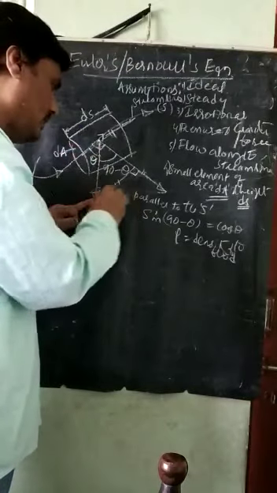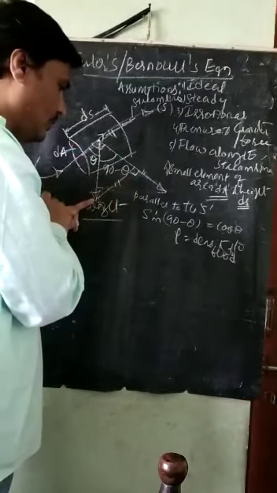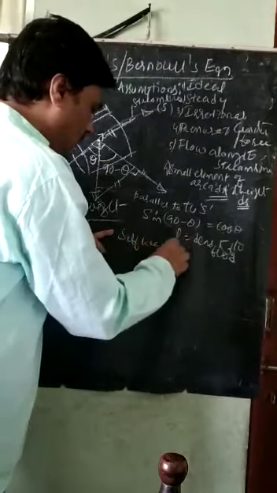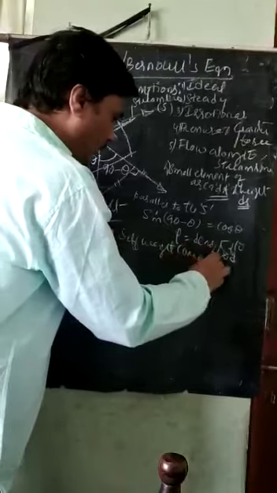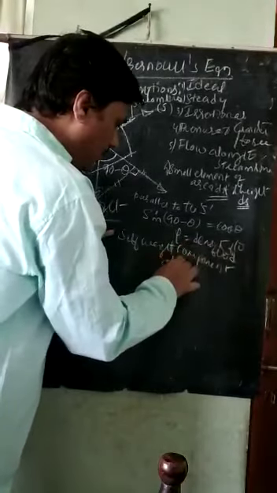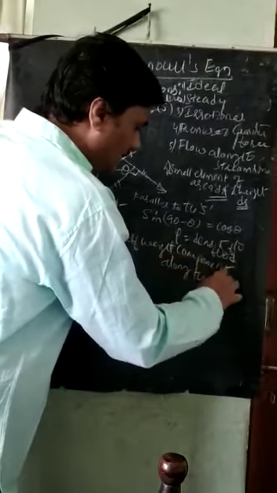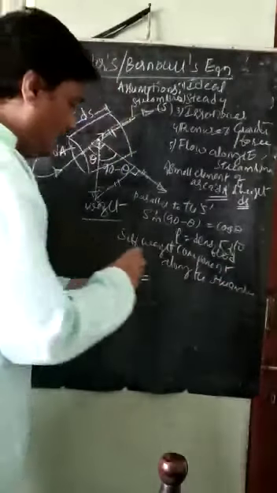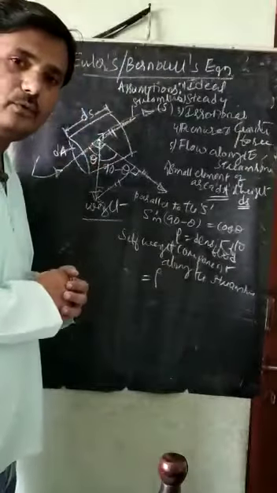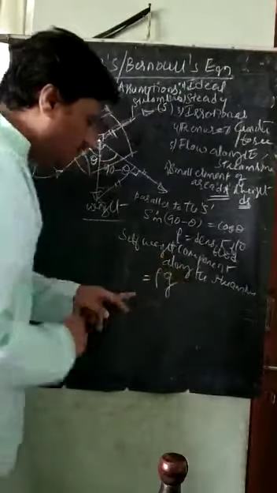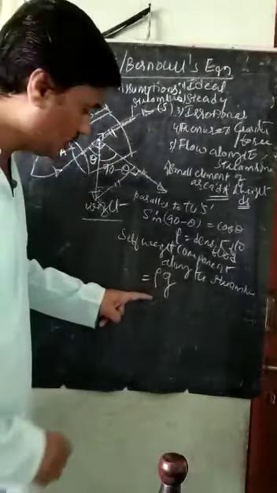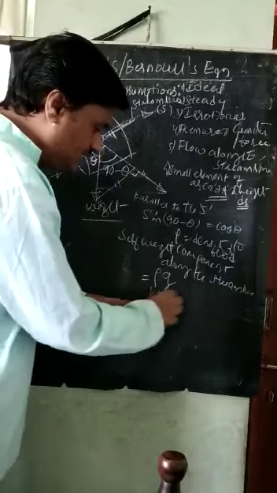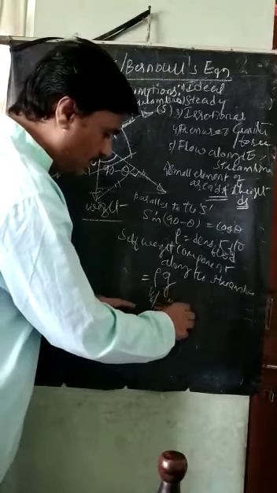This self-weight component along the streamline: rho is the density of the fluid, in kg per meter cube, into g, which is meter per second square.